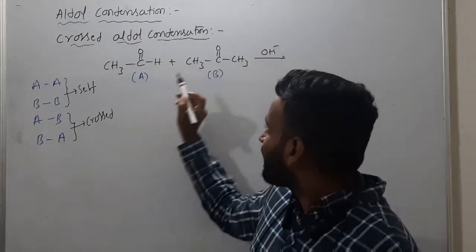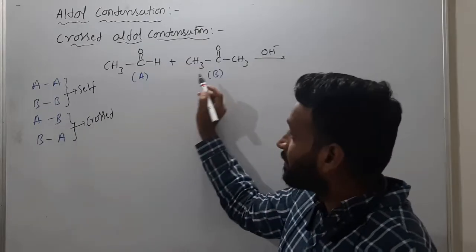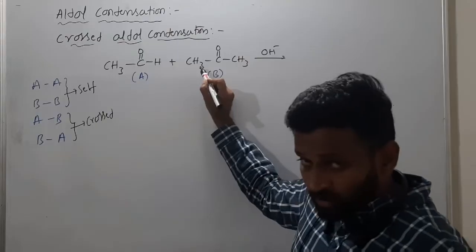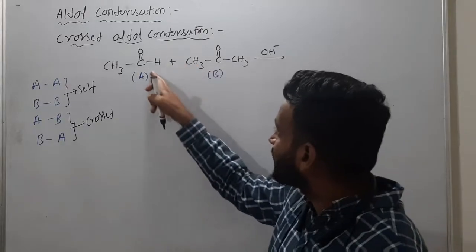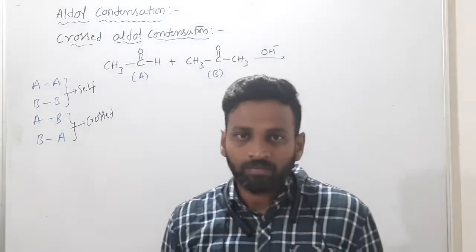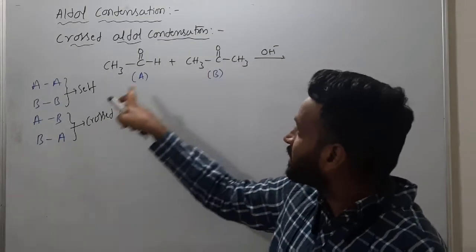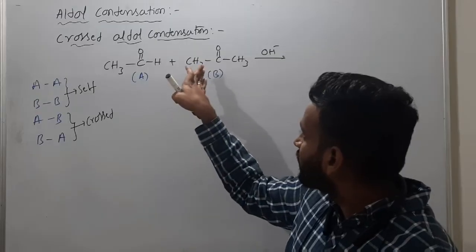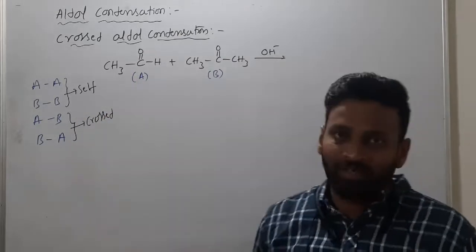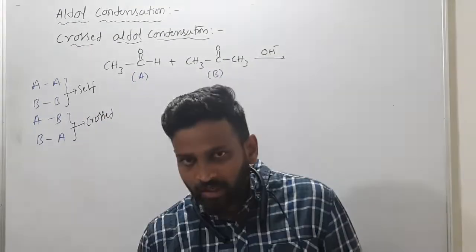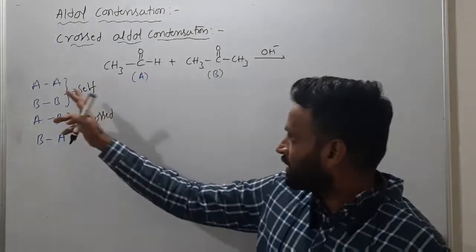AB means from acetone I removed alpha hydrogen, and that CH2 will add on this. I repeat, AB means from acetone I removed alpha hydrogen and that CH2 will add on this. So the fourth one, BA, means from this we are not removing alpha hydrogen, from A we are removing alpha hydrogen. Got it, everybody? You are not in front of me, so I don't know whether you are understanding or not, but this is very clear.